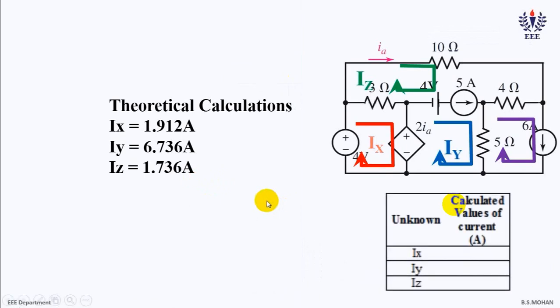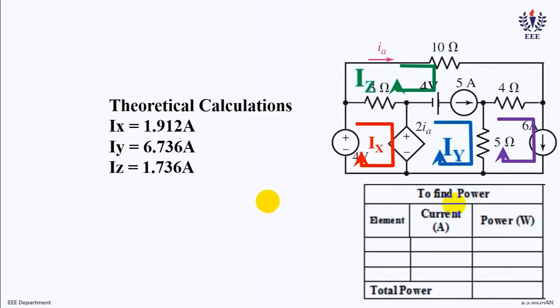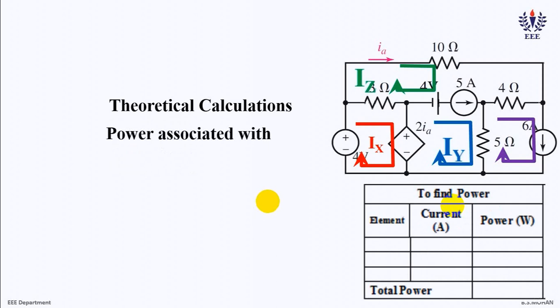Now that we have found our unknowns, right, IX, IY and IZ, what is the next aim of the experiment? One is to find powers. Okay, now let us find the power associated with 3 ohms. How do we do that?